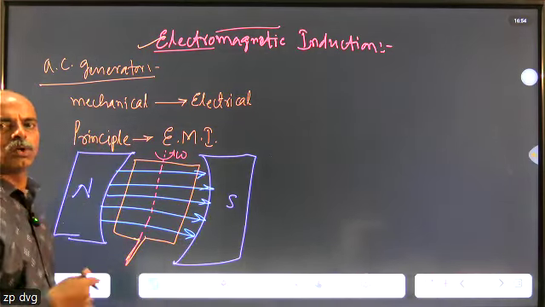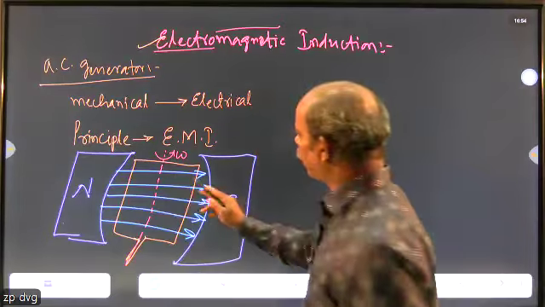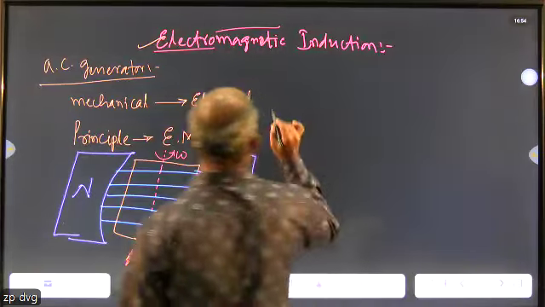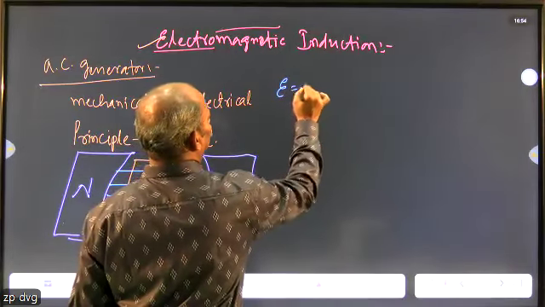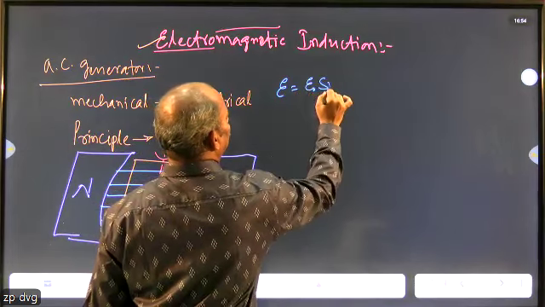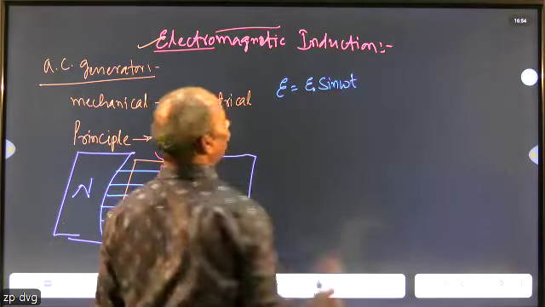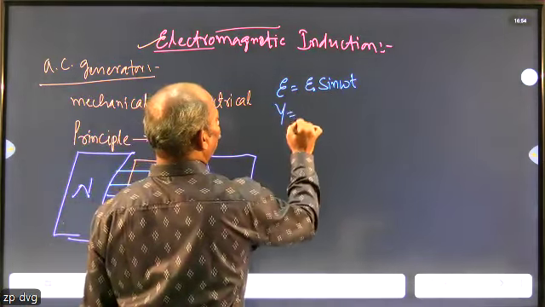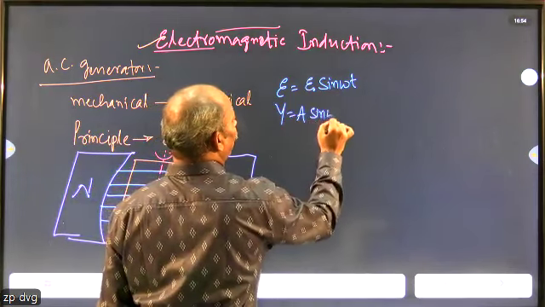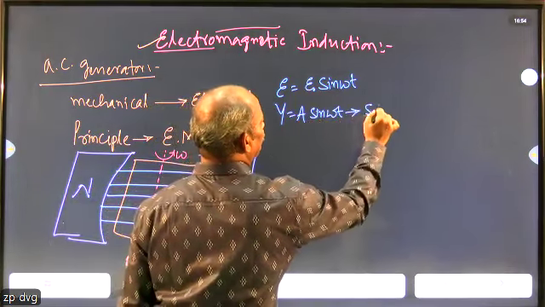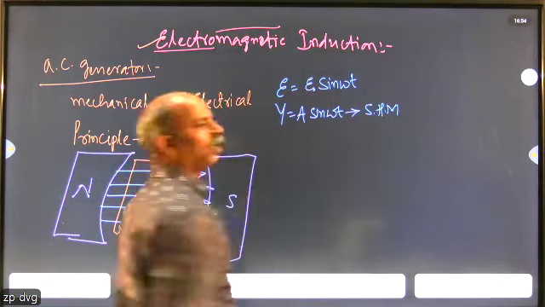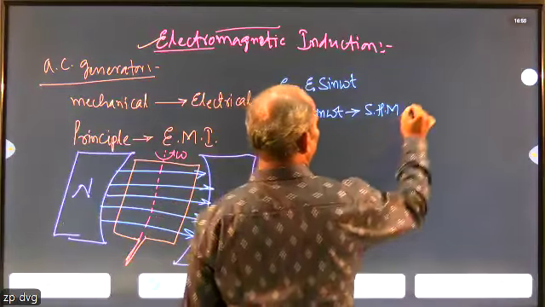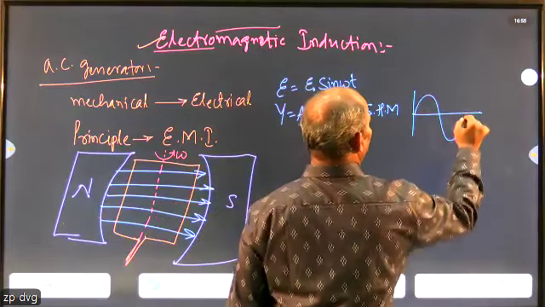So when the coil starts to rotate, automatically the magnetic flux linked with this coil goes on changing. As a result, an EMF is generated. That EMF is given by the equation E equals E naught sine omega t. This equation is in the form of y equals A sine omega t, and we know that in first PUC, this is the equation for simple harmonic motion. If we draw the graph, the nature of the graph is sinusoidal.